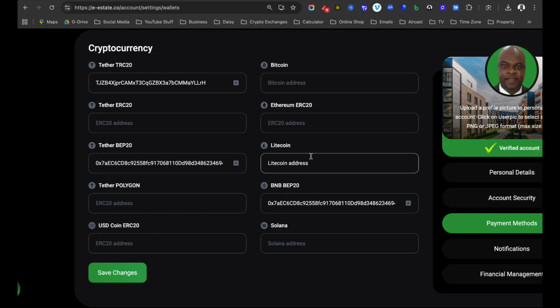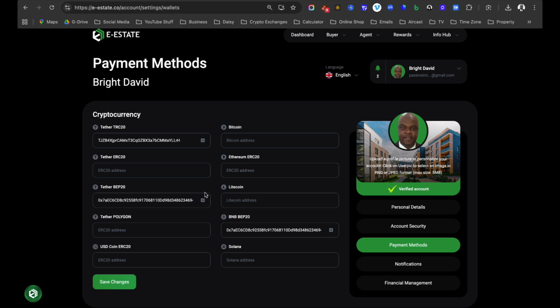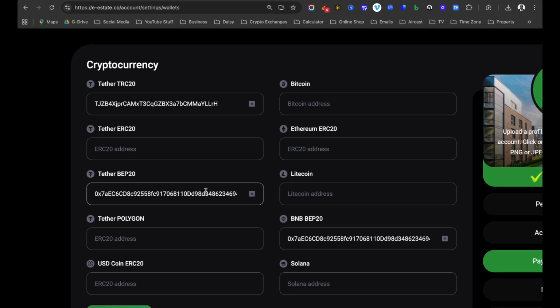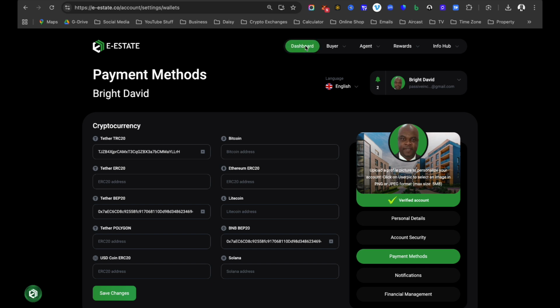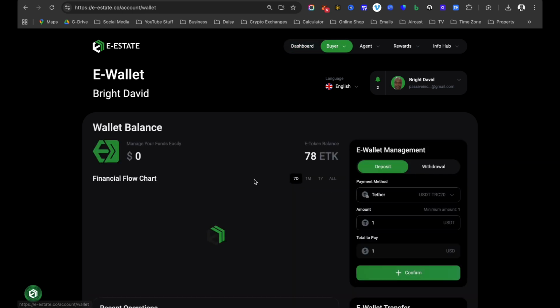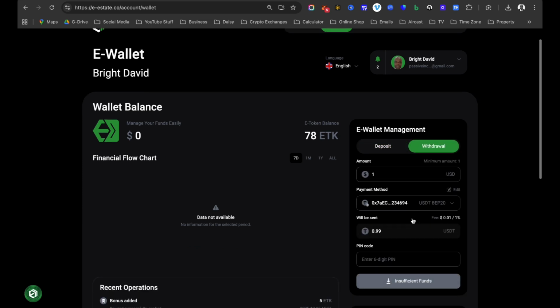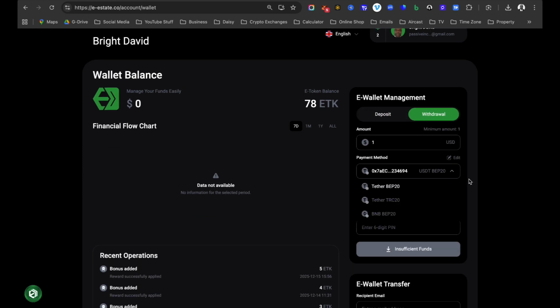So guys, this is great. And once you've added all of these wallet addresses, you can add only one if you want to withdraw with only one type of cryptocurrency. For me, I like to withdraw from different cryptocurrencies, but so far I think I've kept it consistent with Theta BEP20. But of course, you have the option to add 10 different withdrawal wallets, right? So once that is done, you will be able to see it when you come back to your e-wallet. Yeah, and then you select withdrawal, and then you will see all the wallets you have added. Okay, and this is not the only thing that the e-wallet can do for you.